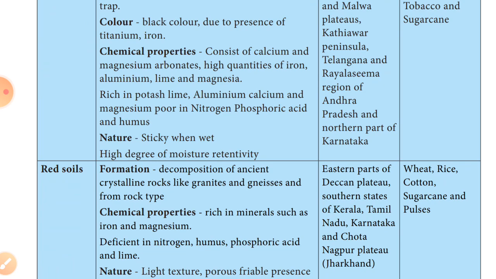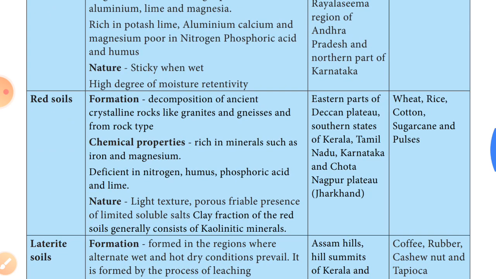Red soil is formed by the decomposition of igneous rock. It is found in the eastern part of the Deccan Plateau and the southern state of Kerala. The suitable crops are wheat, rice, cotton, sugarcane and pulses.